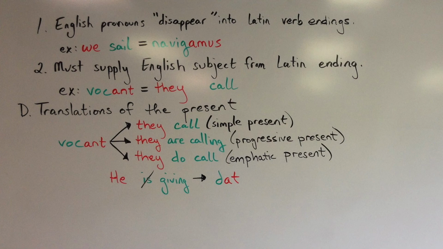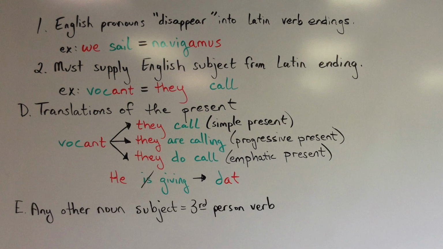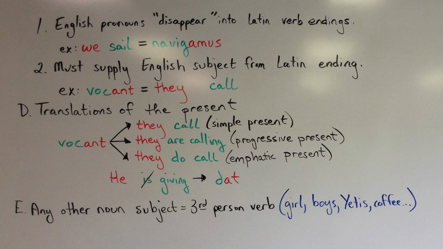One last thing to go over is what we do with a verb if the subject is a noun. The answer is that if the subject is any noun rather than a pronoun, then the verb is going to have to be third person. So whether the subject is girl, boy, woman, man, pens, pencils, Sasquatch, coffee, students, snowmen, volunteers, Katniss Everdeen, the verb which follows this will always be a third-person verb.